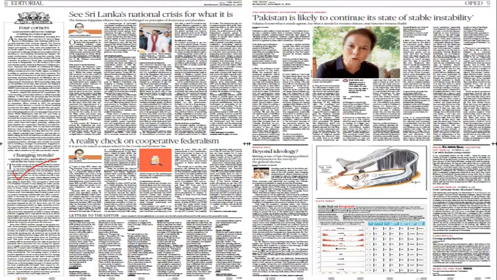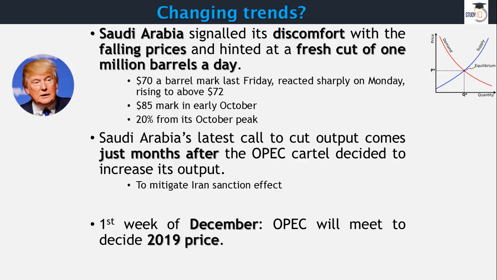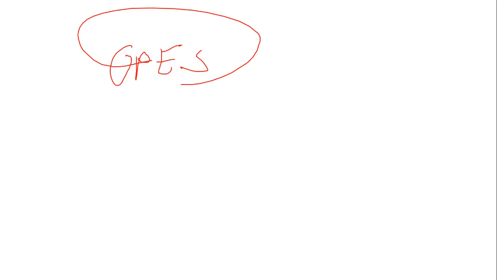This is changing trends. It's about demand and supply, about Brent crude oil. Saudi Arabia signaled that it is not comfortable with falling prices, and said it is going to cut 1 million barrels a day. Before we talk about this, let me throw some light on how demand and supply works. Say for example, we have this OPEC here. Sorry, I don't have my pen today with me, so my handwriting is not going to be that good. Please bear with me.